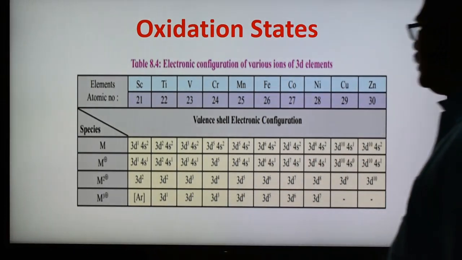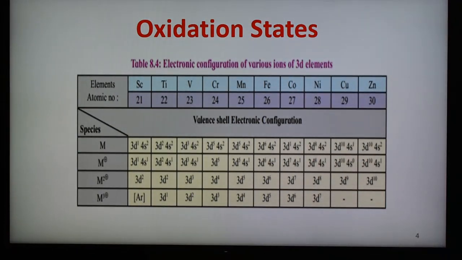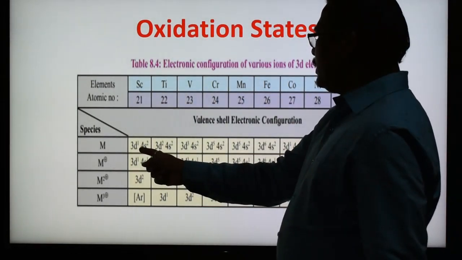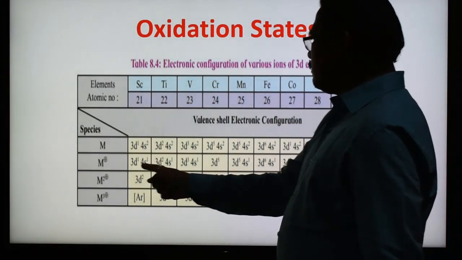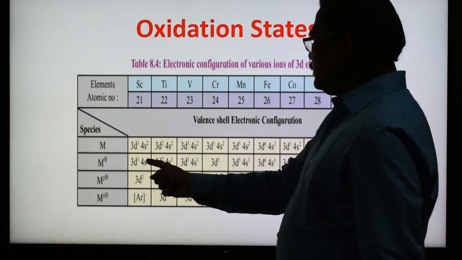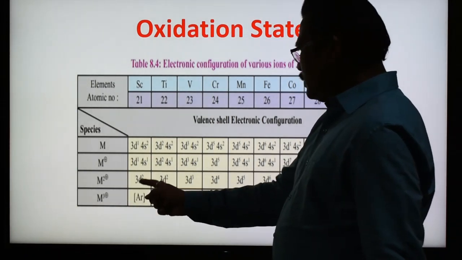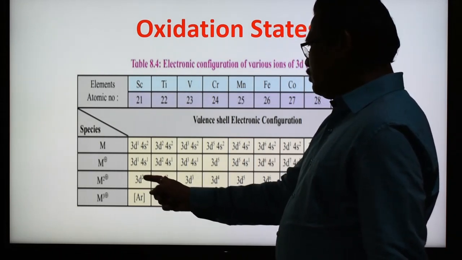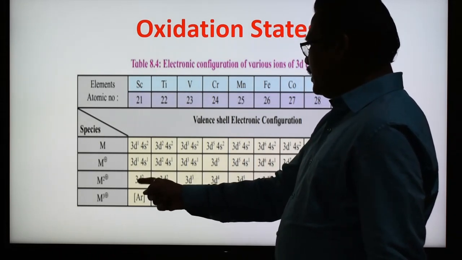Because 18 electrons are there. As we know, scandium has atomic number 21, so this is the configuration of the metal, 3d1 4s2. With a loss of 1 electron, it is 3d1 4s1. With a loss of 2 electrons, it should be 3d1 4s0, only 3d1 and 4s0.